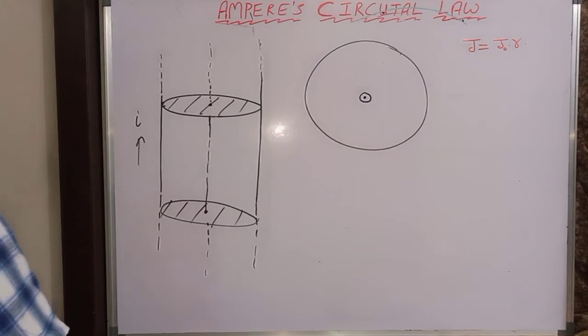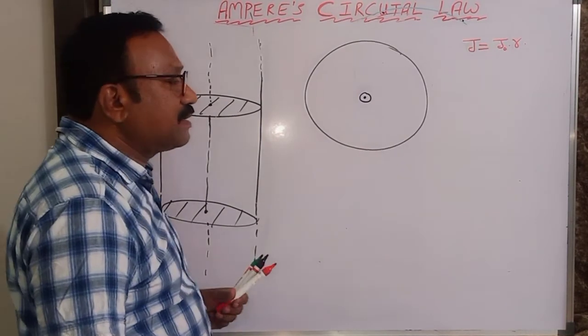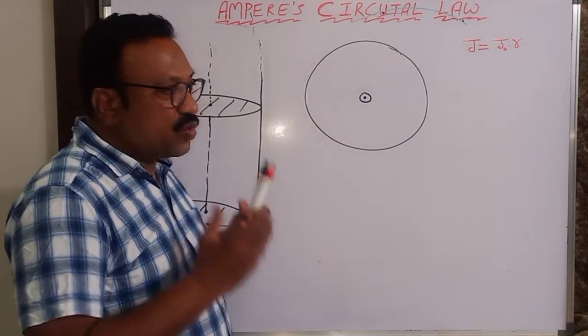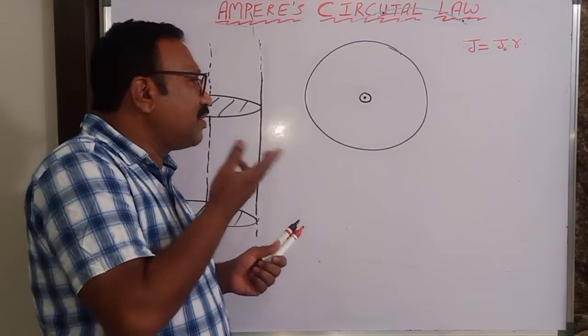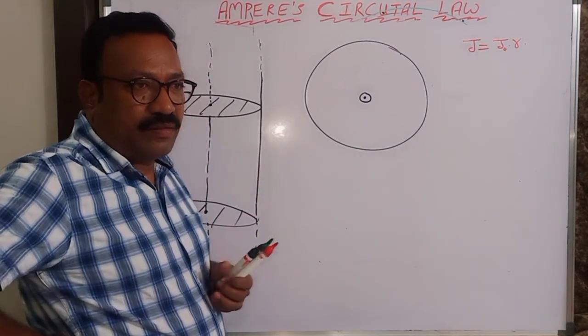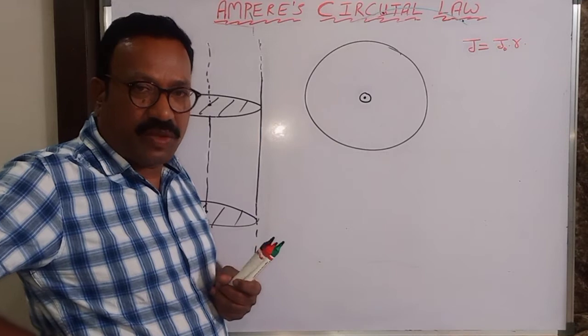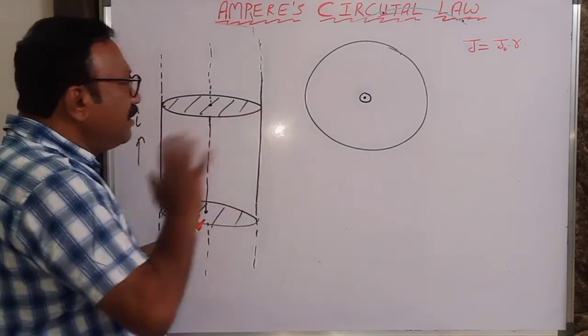So here I am taking one question whose current density is varying. So what is the meaning of this? In advanced exams, this type of questions are possible. So what does this current density varying mean?